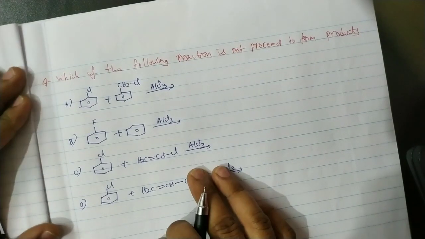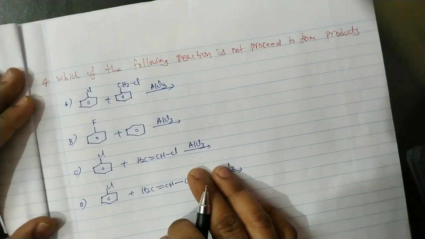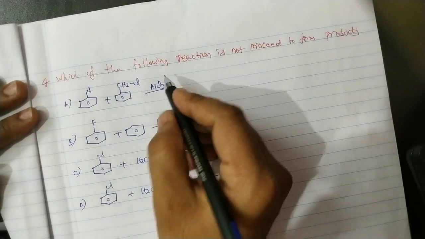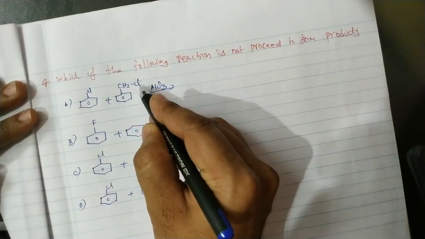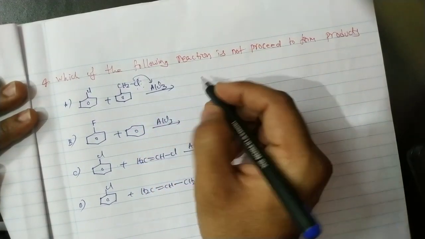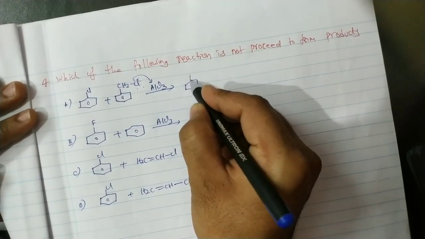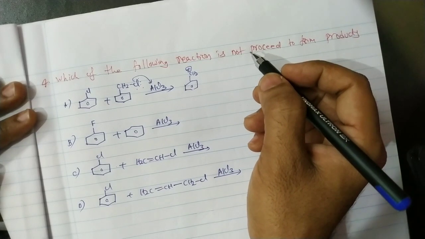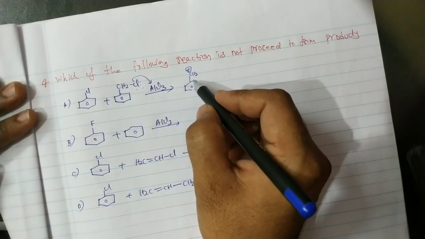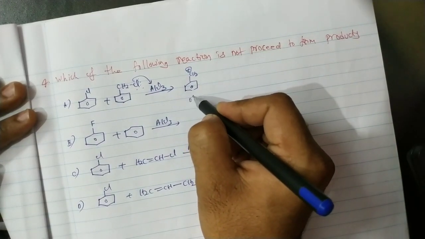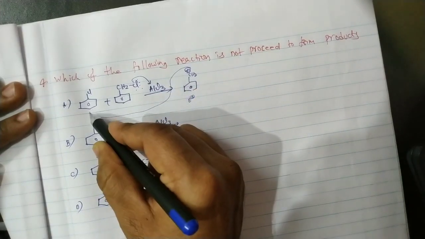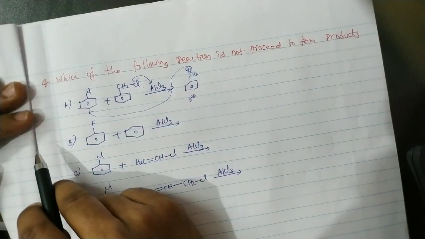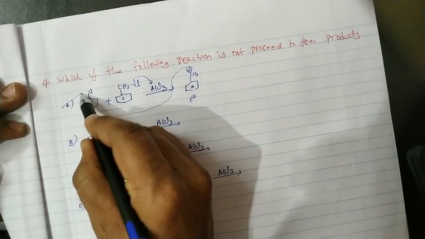Which of the following reactions does not proceed to form products? Here in this case, AlCl3 Lewis acid combines with the benzyl chloride. As a result, we'll get this benzyl carbocation. After formation of the benzyl carbocation, it acts as an alkylophile and attacks at the para position of this chlorobenzene. So this reaction is feasible.